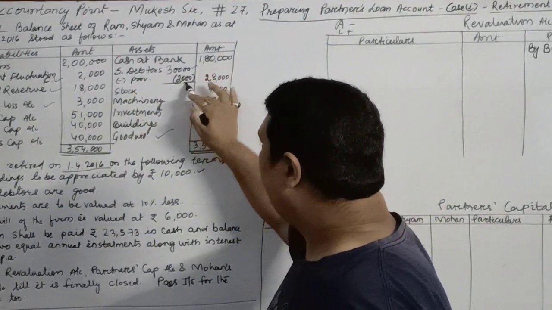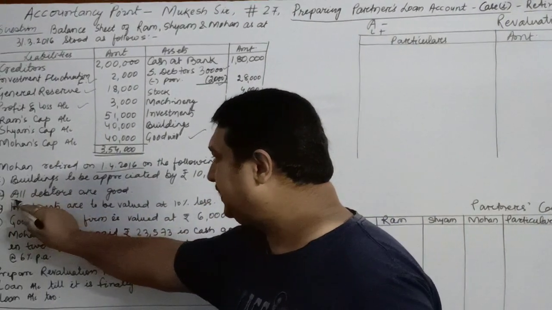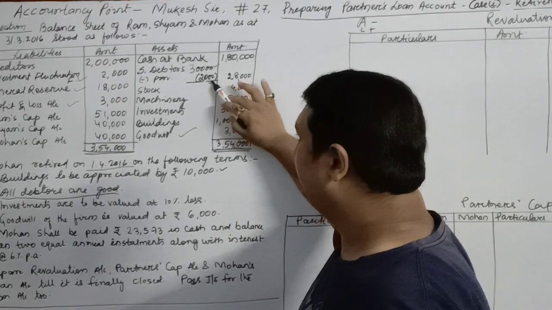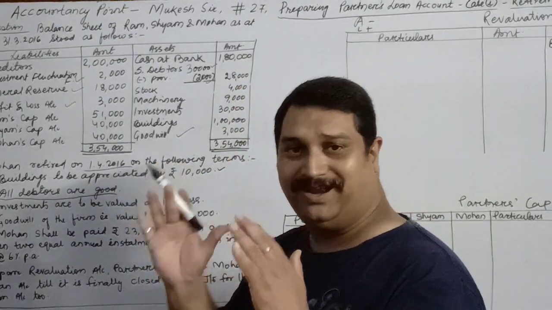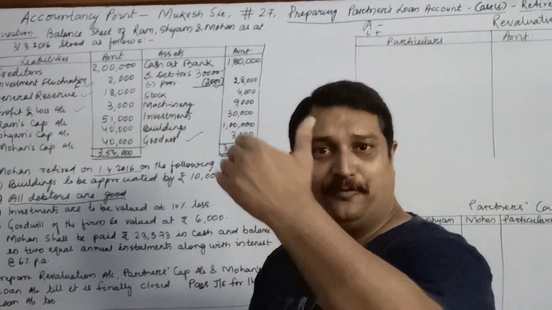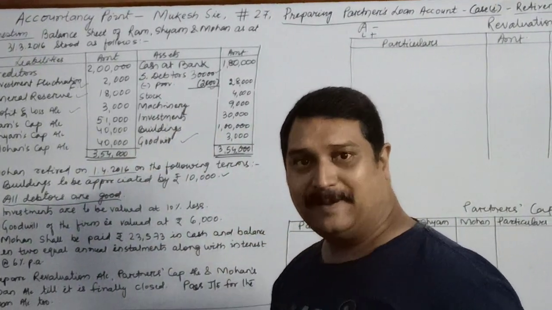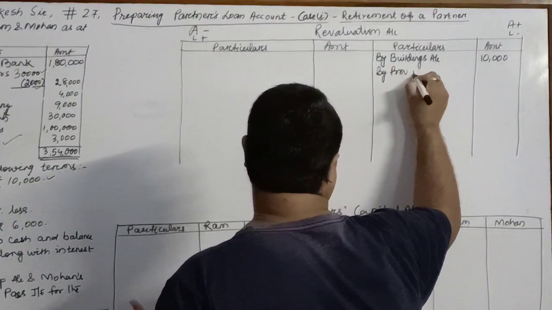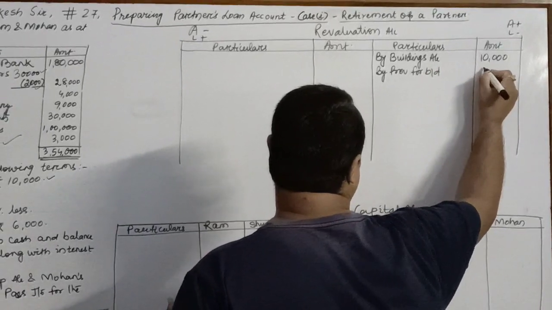It was 30,000 less provision. Since the question says all debtors are good, that means there is no need of the provision. You have to bring it to 0. So provision is a liability and we have to bring it from 2000 to 0. That means my liability will increase. So once again I will write over here by provision for bad debts 2000.